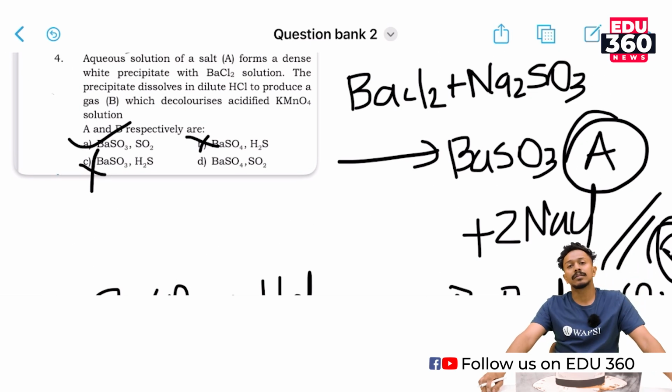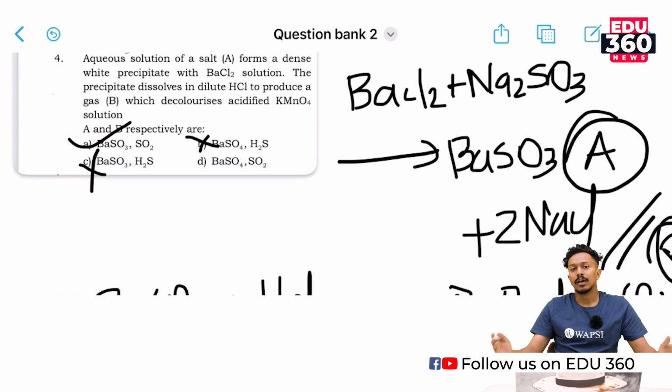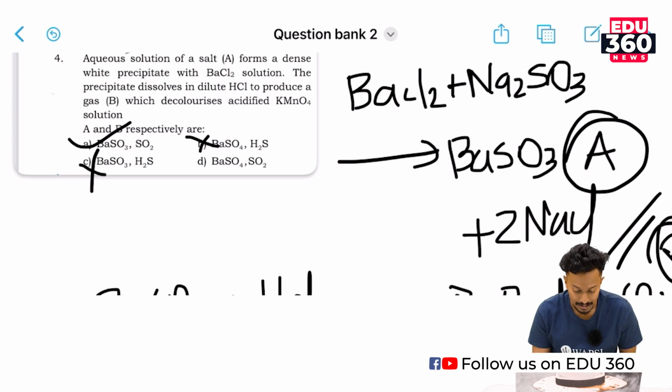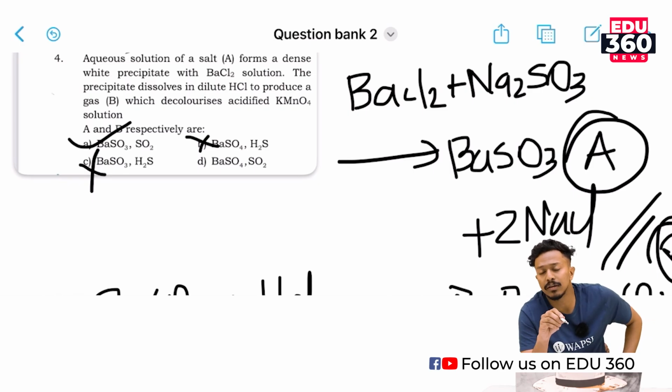What I did here is I tried to rule out the possibilities of any other two options so that we could go back to the main options. So I removed the non-reducing gases that are formed in the second part of this question. The only reducing gas that can be formed through this reaction is sulfur dioxide.